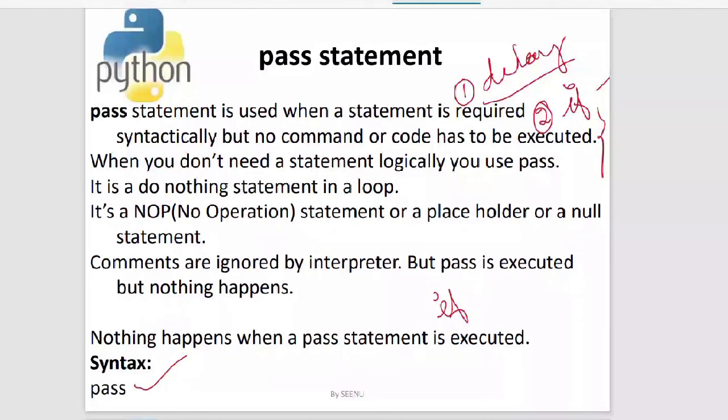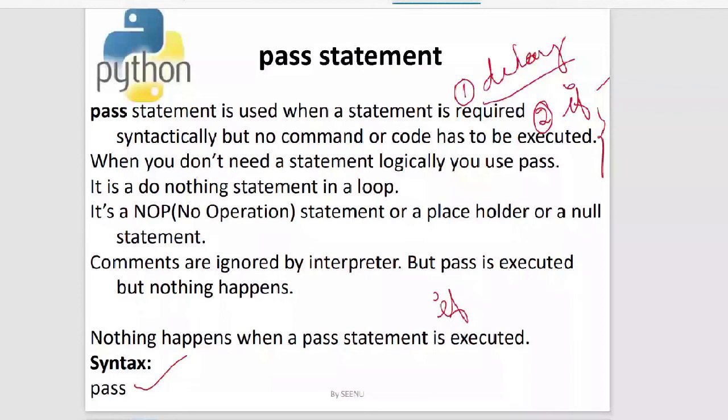So the first advantage of using pass is to create delays, because that statement also will be executed. And the second reason is that you don't know what is there in the body of the for, and as of now you just want to skip that portion. You don't have clarity on what exactly to write in the if block.